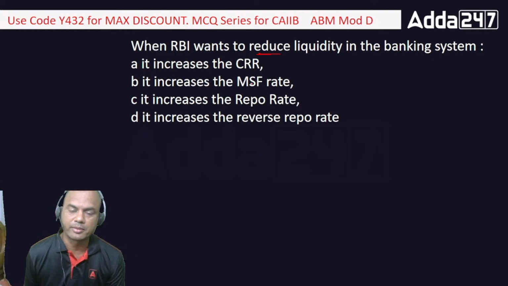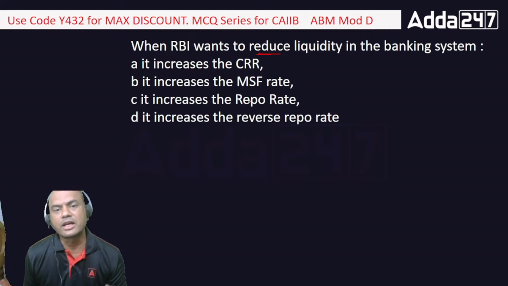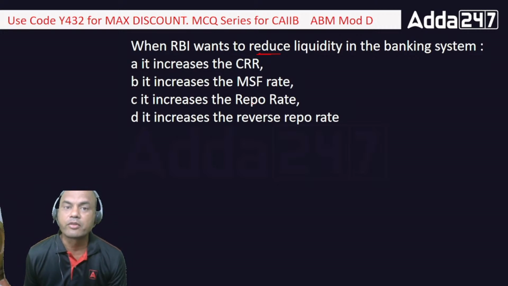Okay, that is MSF. Then what is repo? Repo rate, we know, is the rate at which RBI lends to the bank. But when does RBI lend under repo to the bank? When the banks need the funds. Understand this, these two seem to be similar. Here I am needing the funds, so I will go to RBI and ask for funds. Then RBI will ask for bonds from me, government securities.